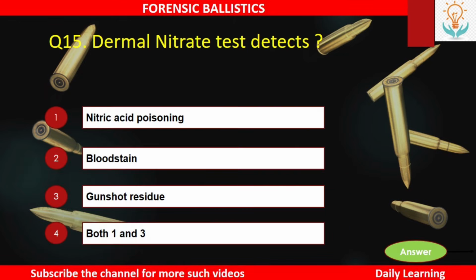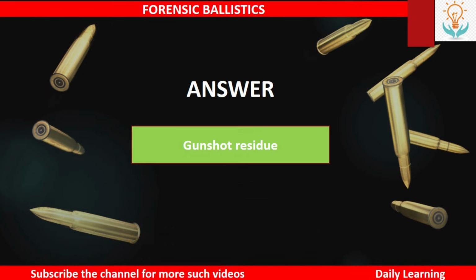Next, the dermal nitrate test detects number 1, nitric acid poisoning, number 2, blood stain, number 3, gunshot residue, or number 4, both 1 and 3 are correct. So the answer is gunshot residue.